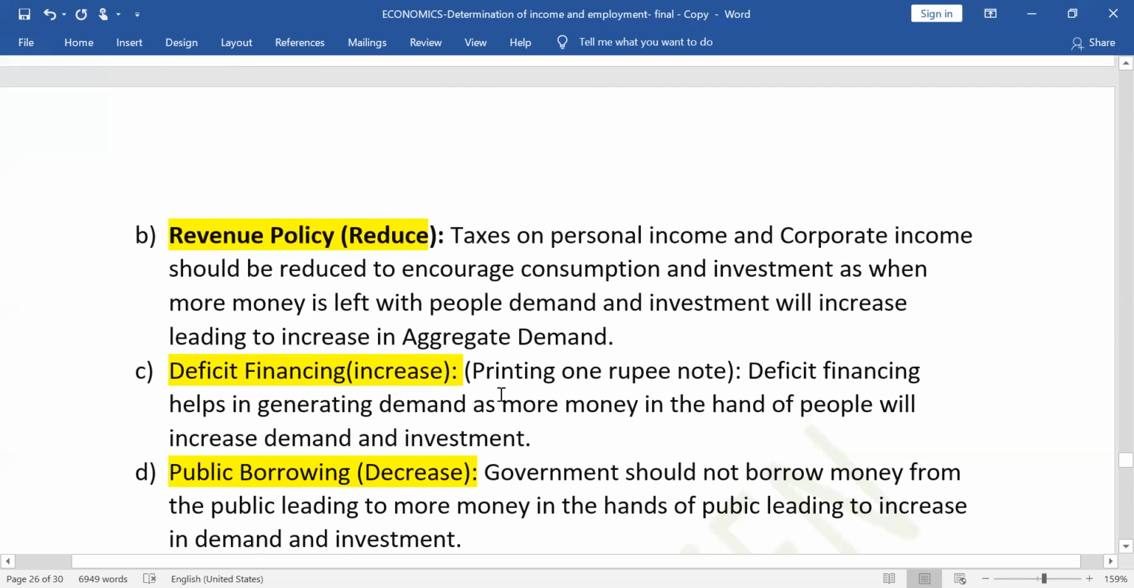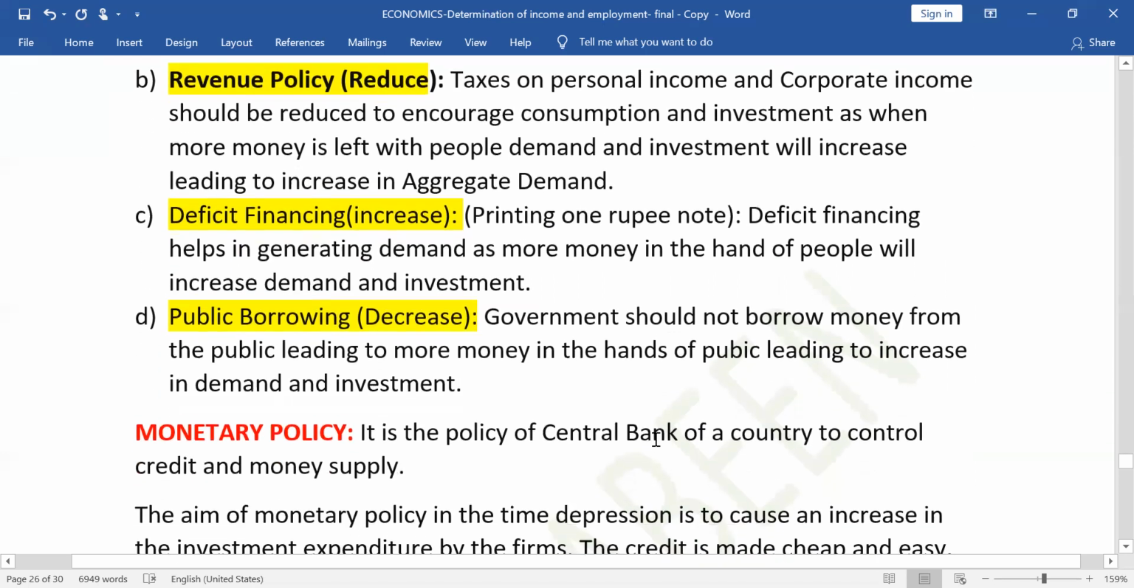And this money, when it goes to the market, it will increase the purchasing capacity of the people and they will increase demand, and the investors will start investing more.